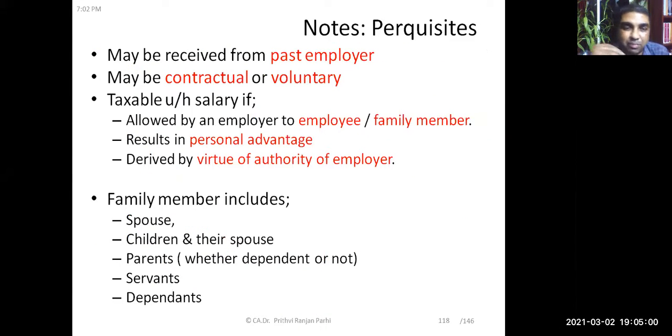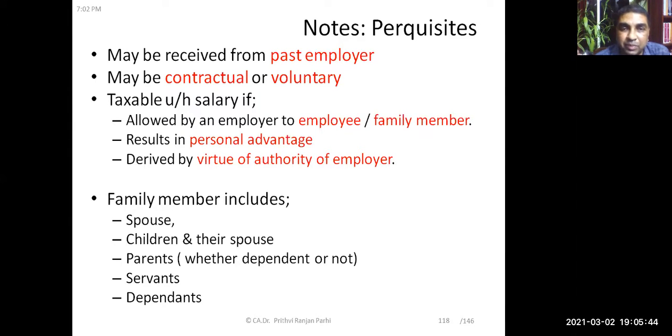Okay, so these are some perquisites we have seen, and we had also discussed this part. Perquisites may be received from the present employer or from a past employer. It may be a contractual obligation, or the employer might be giving it voluntarily. It is taxable under the head salary. If it is allowed by an employer to the employee or his family members, to be used or availed by them, then it's a perquisite. It should result in some personal advantage. It must be derived by virtue of the authority of the employer. Because of that employment, that benefit or amenity must have been availed.